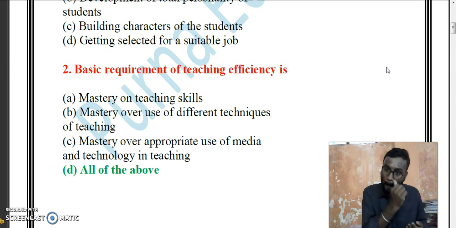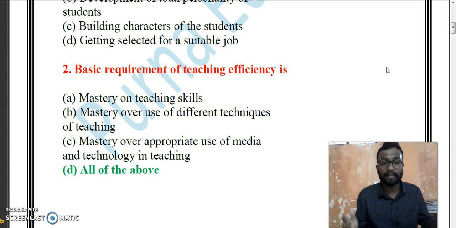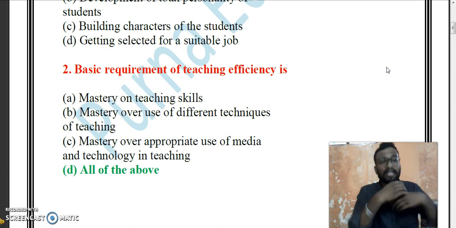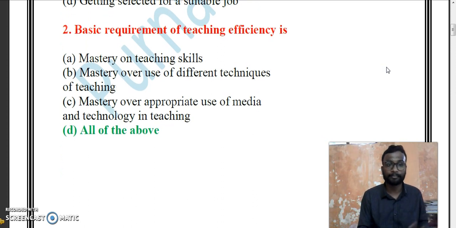So all of these are requirements. There should be mastery in teaching skills, mastery in the use of different techniques of teaching, and mastery over appropriate use of media and technology in teaching. All these factors are really required to be an efficient teacher. So the answer is all of the above.